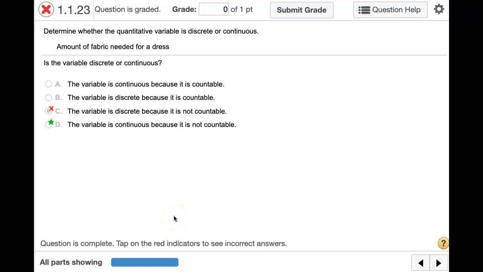Let's talk about continuous and discrete variables. Whenever we have a quantitative variable, it comes in two types, either discrete or continuous. All that really is, when we get the value for the variable, are there an infinite amount of values for that variable, or do we have something that's what we call countable, meaning that there's not an infinite amount? We can actually count how many possible outcomes there are for that variable.